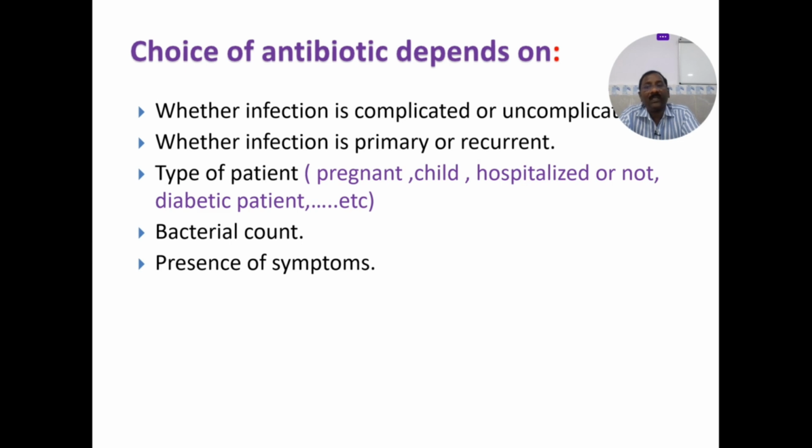symptoms. Sometimes when the bacterial count is very high, you have to use 2 antibiotics also. So along with nitrofurantoin, you can also add ciprofloxacin. Or along with nitrofurantoin, you can add Bactrim DS, so trimethoprim-sulfamethoxazole, 160 milligrams plus 800 milligrams.